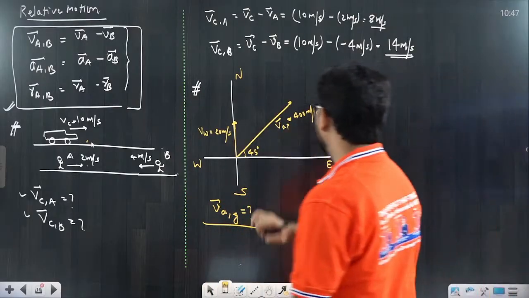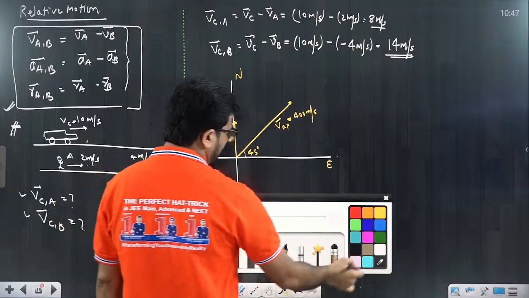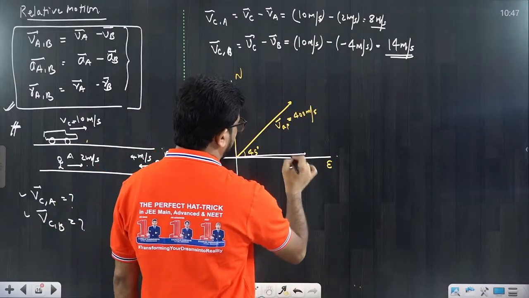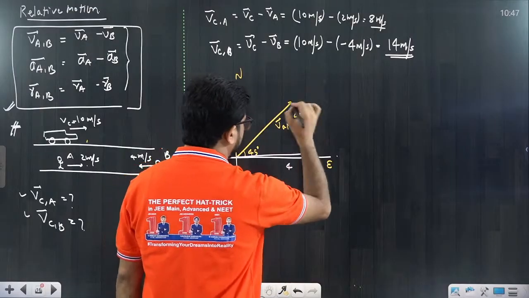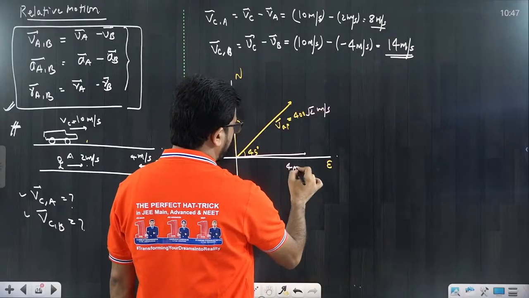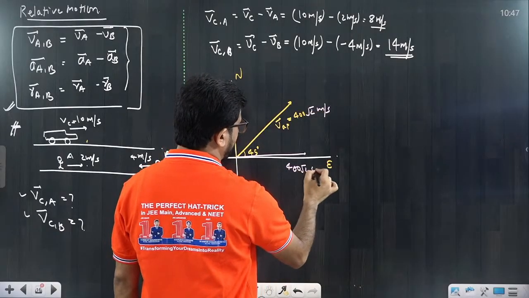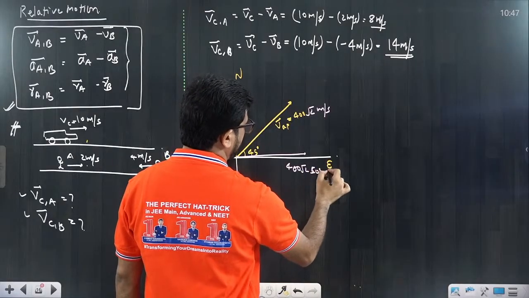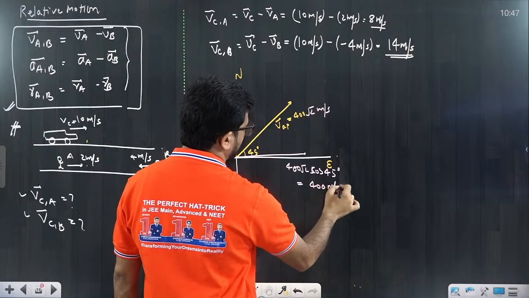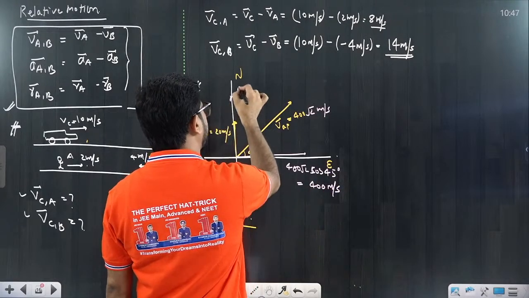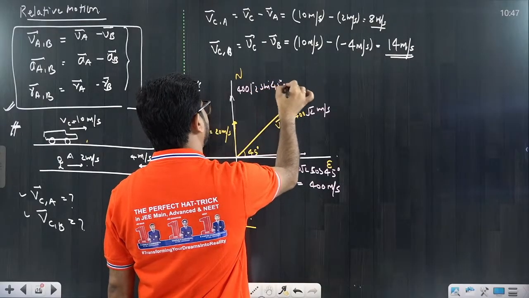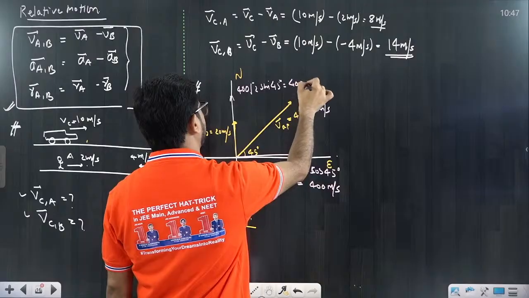Now, there will be two components. You can take the components of this vector. What is the component? For simplicity, you can take 400 root 2 meter per second. This would be 400 root 2 into cos 45. Cos 45 is 1 by root 2, that means 400 meter per second. And it is also the same 400 root 2 into sin 45. Sin 45 is also 1 by root 2, that means this is also 400 meter per second.